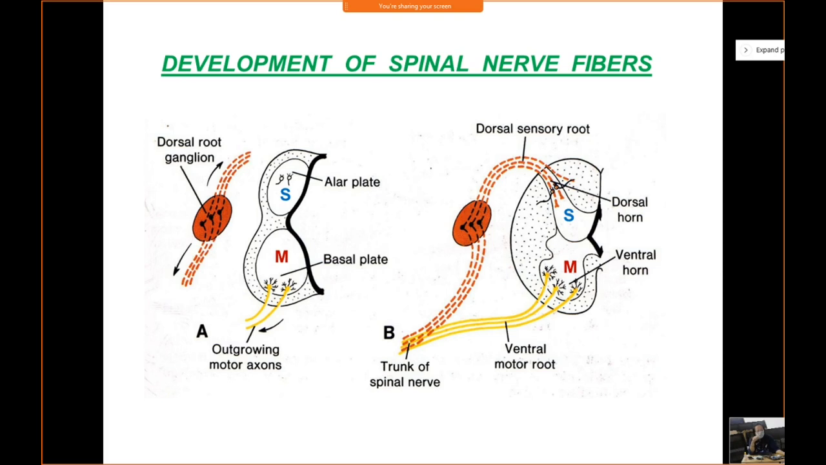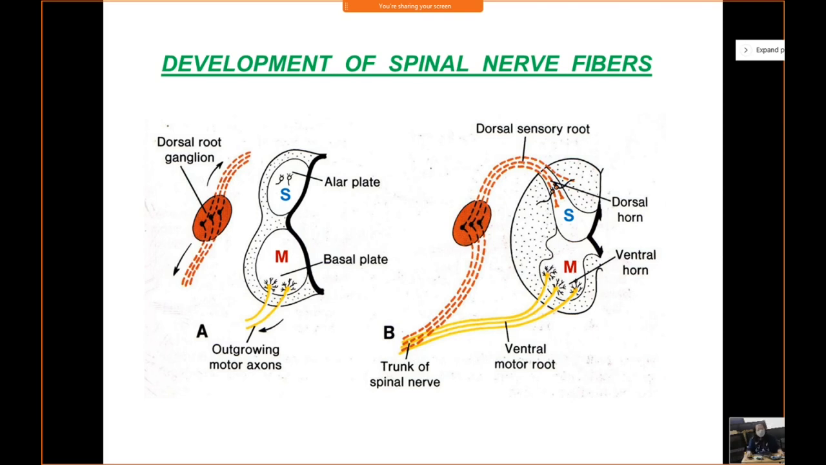Now this spinal nerve will immediately divide into a ventral rami and a dorsal rami. The dorsal rami will go towards the back of the body wall and innervate the skin, the muscles and the joints of the back, whereas the ventral rami of the spinal nerve will innervate the skin, the muscles and the joints of the ventral and the lateral body wall. Okay, I hope this is clear.